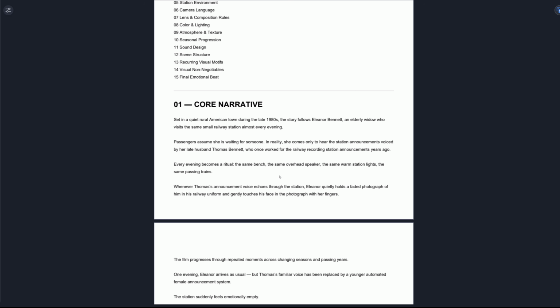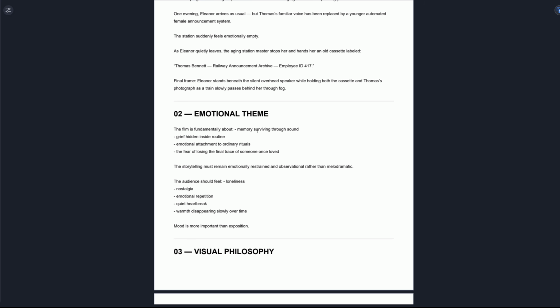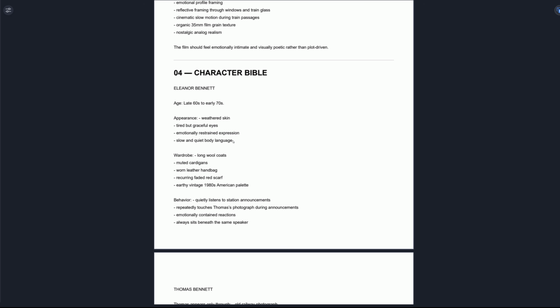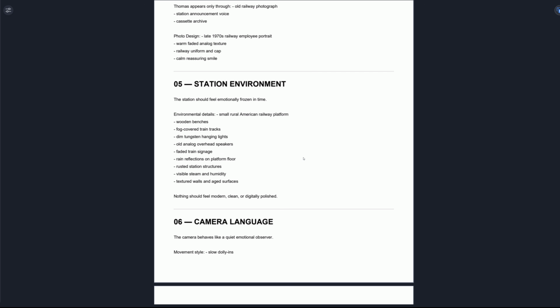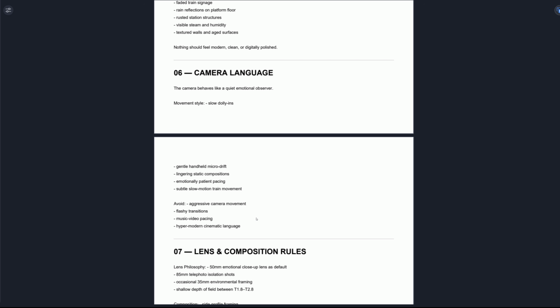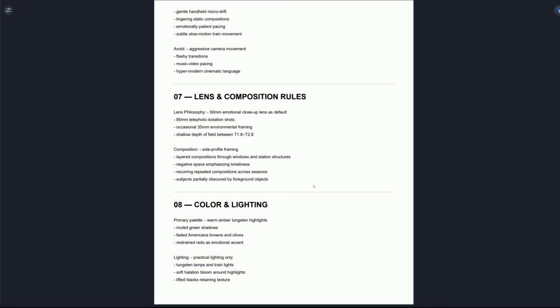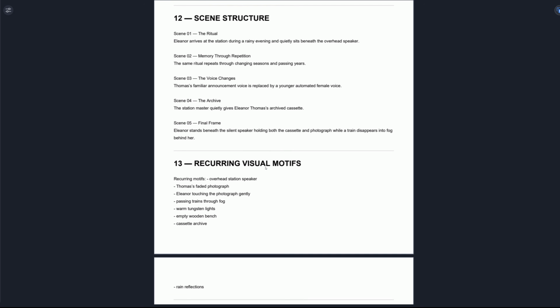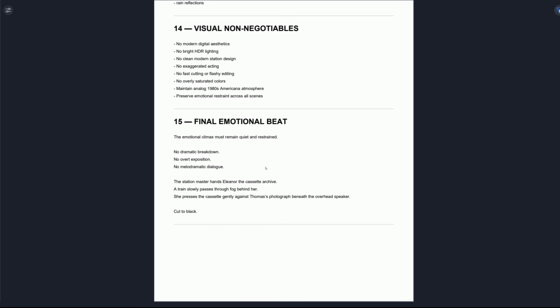For filmmakers, a treatment is essentially the creative blueprint of a project. My treatment document defines the core narrative and emotional themes of the story, along with a Wong Kar-wai-inspired visual philosophy that establishes the mood, lighting, atmosphere, and overall cinematic language. It also details the characters, their personalities and motivations, the station environment, camera movement, lens choices, framing rules, color palette, and visual constraints as well as sound design. Essentially, everything needed to communicate the creative vision of the film before a single scene is generated.